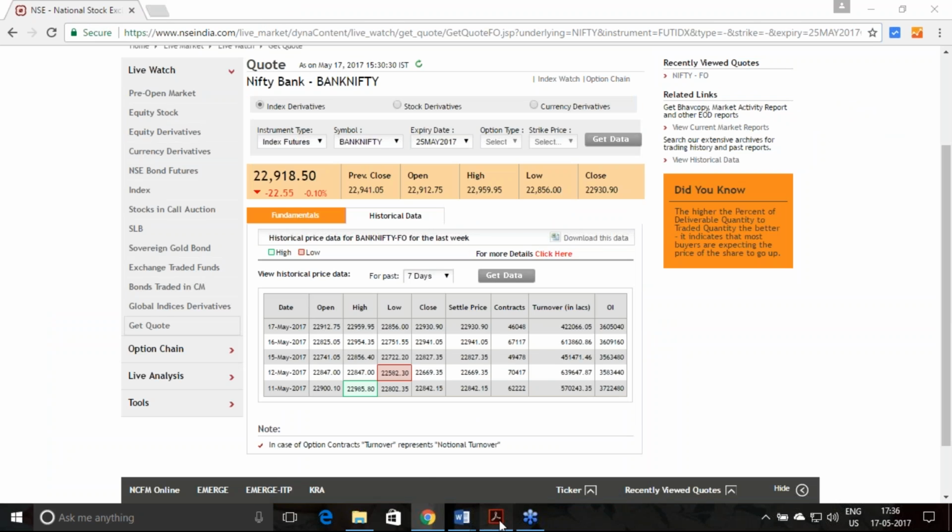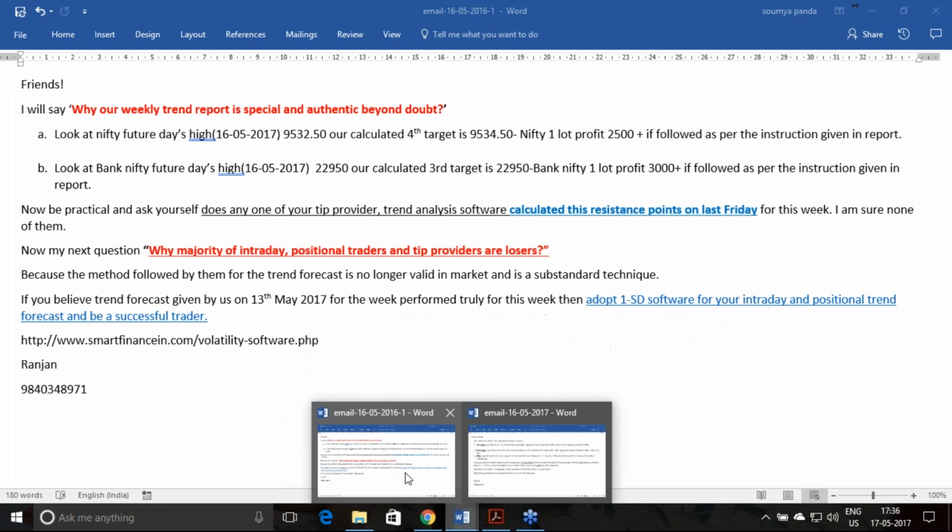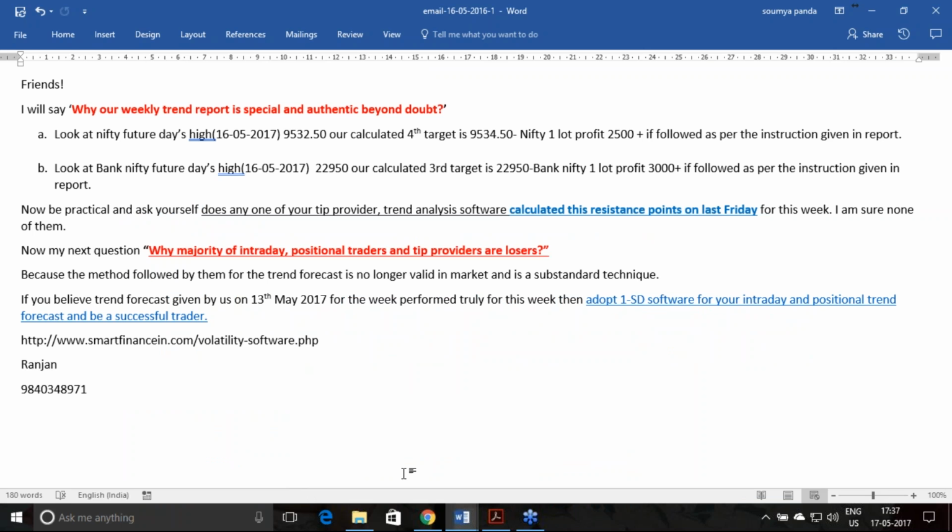The reason is, to be a successful trader, you must accept a trend analysis which is accurate and accepted by the market. Just following someone's tips, or following a costlier software which costs you lakhs, is not the solution for your success. No doubt all traders enter the market with the ambition to earn money.